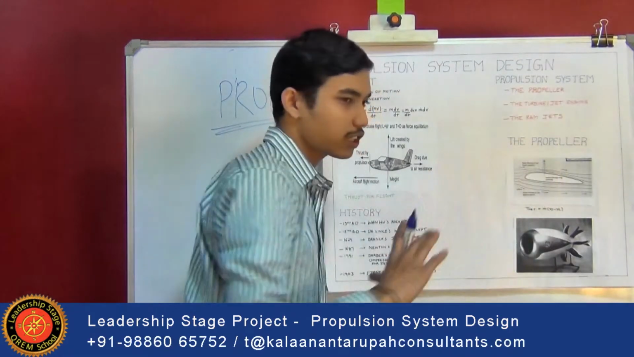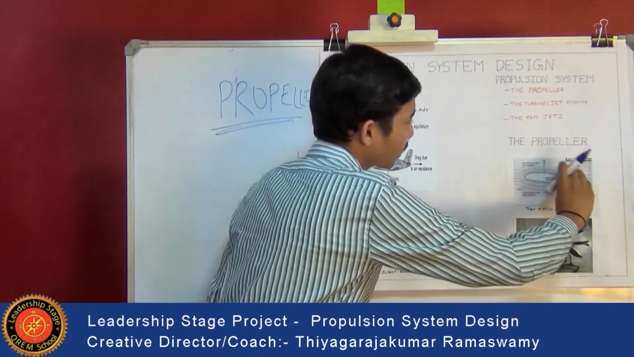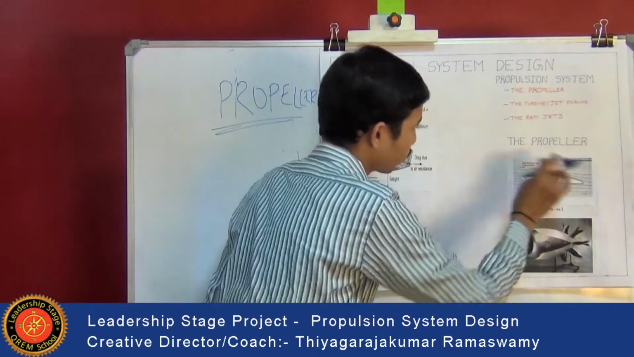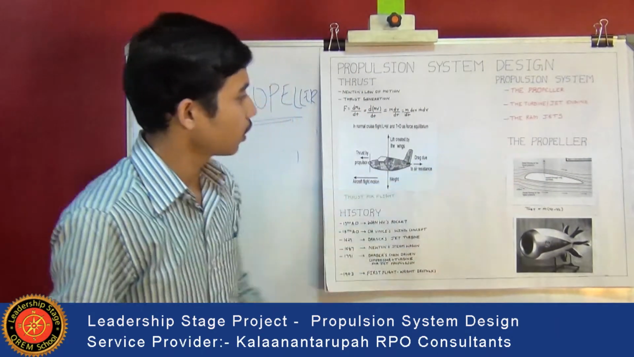This produces thrust because of the pressure difference, that is, lower pressure on the upper side of the aerofoil and higher pressure on the lower side. Because of this pressure difference, the propeller creates thrust.